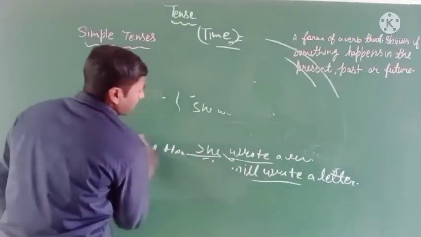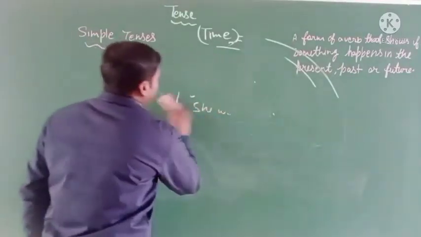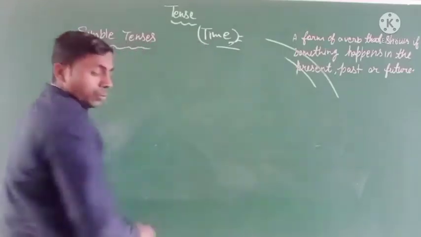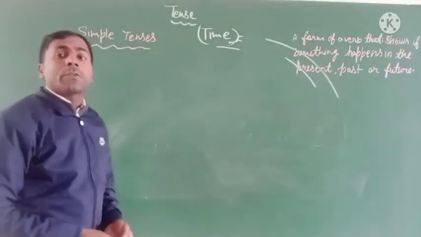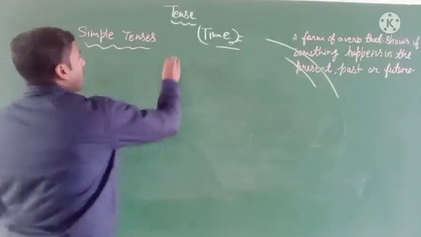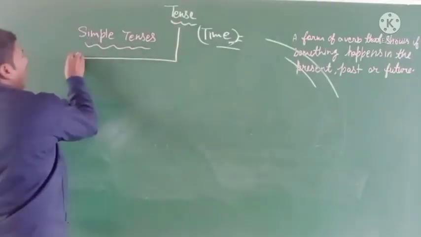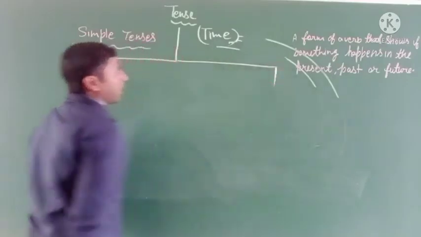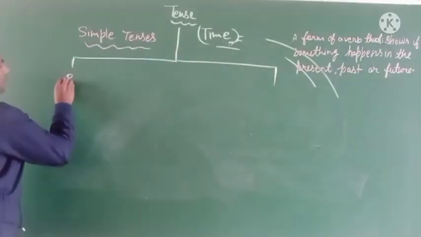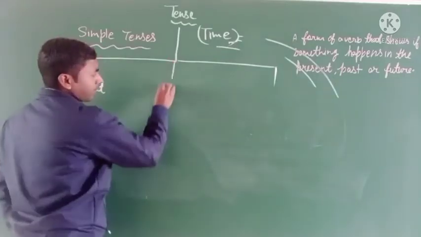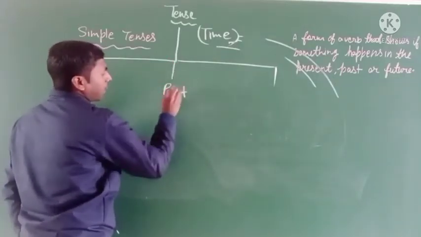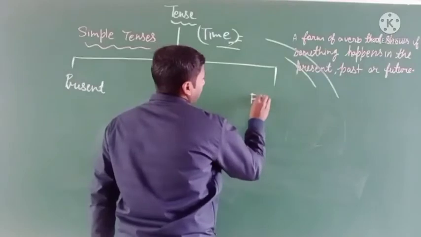Tense is a form of verb that shows something happened in the present, past and future. So tense has three parts. How many parts? Three parts. First is present, second is past, and third is future.